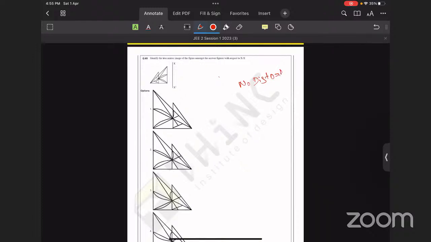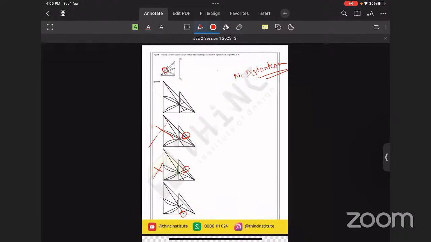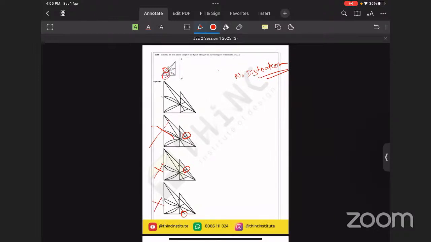There is no distortion. So now if you check over here, this particular line is not a part of the question. That is a distortion. This particular line is not a part of the question. That is a distortion. And this particular line is not a part of the question. That is distortion. So the method of distortion is taking us to the answers. It's quite simple. So one rule, no distortion, will definitely give you the answers.